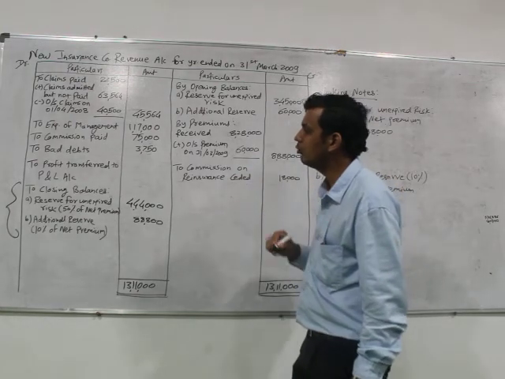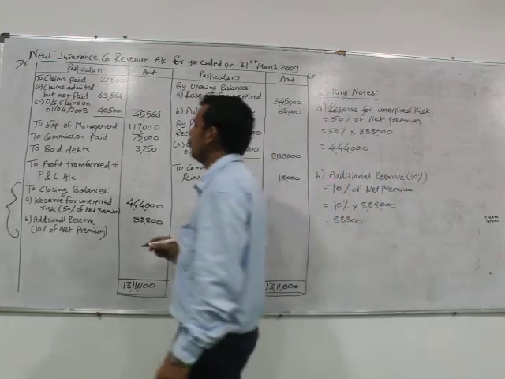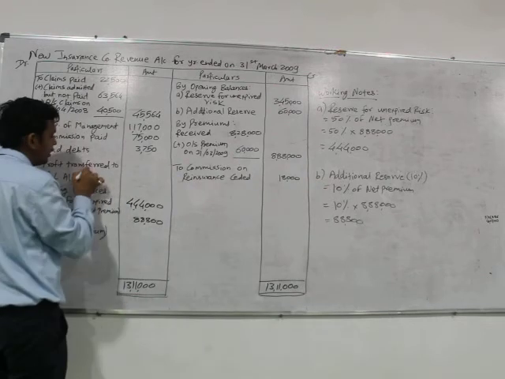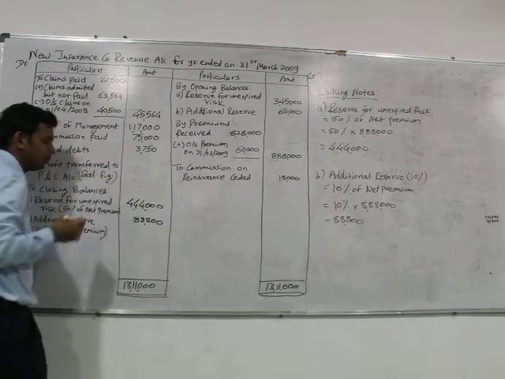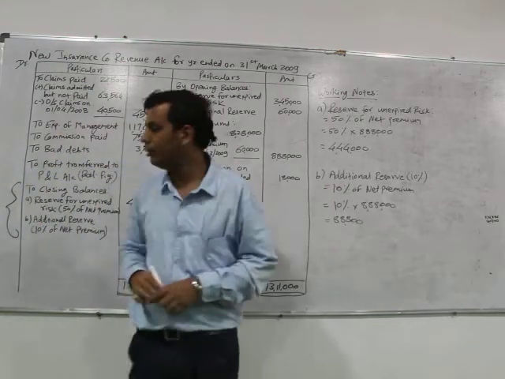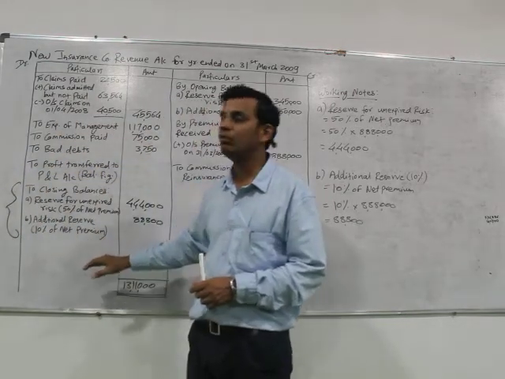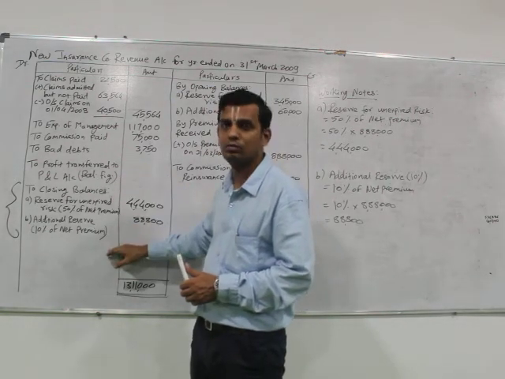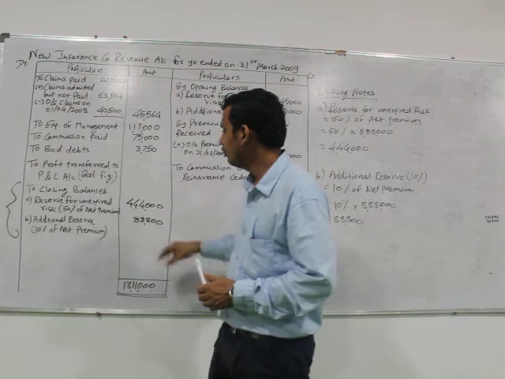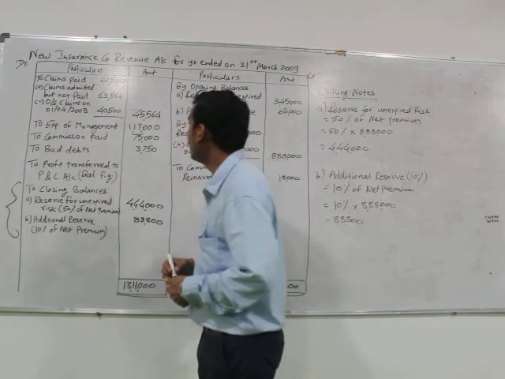Now moving to the calculation of profit. Remember every time that profit would be the balancing figure. Though the closing balances of reserves are at the end of the revenue account, still the profit would be the balancing figure, not the closing balances. So now we have to deduct.